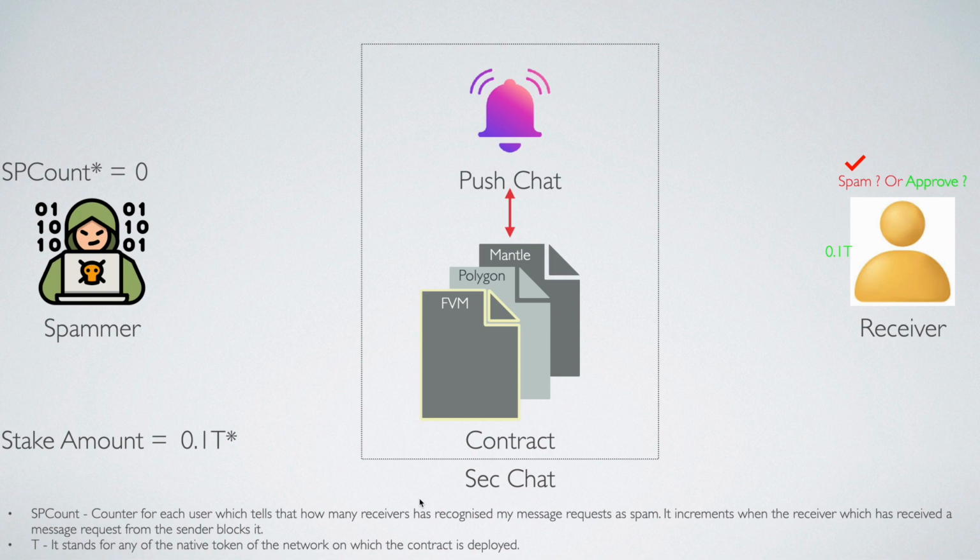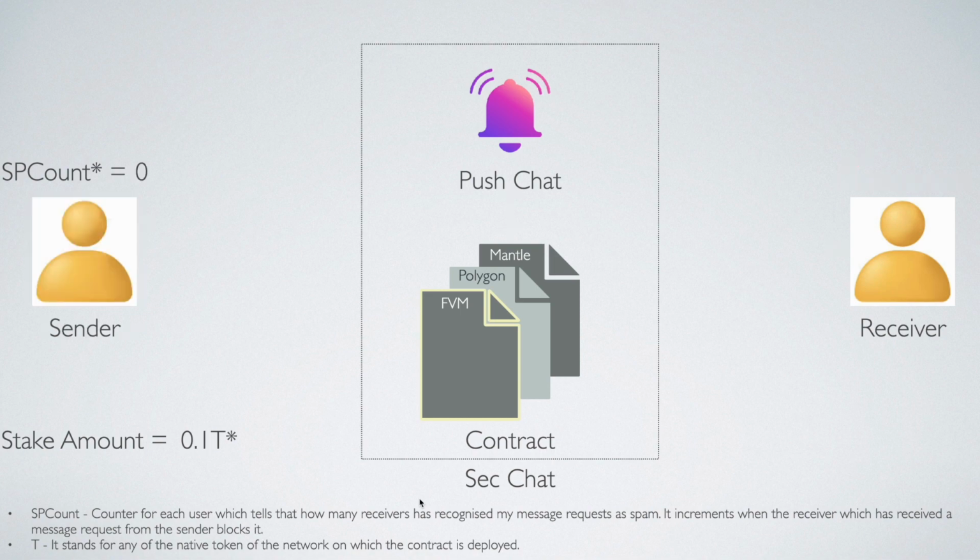Now, to penalize the spammer, the SP count increments and the staked amount gets multiplied by the SP count, so it also increases to 0.2. So the next time the spammer wants to request a message, he needs to stake 0.2 T, and it keeps on increasing as he keeps spamming more and more.